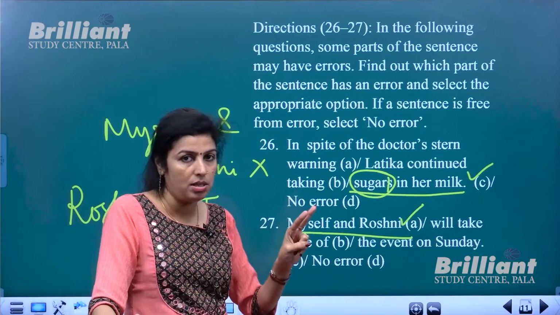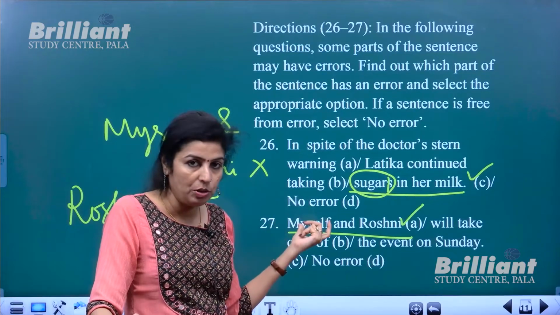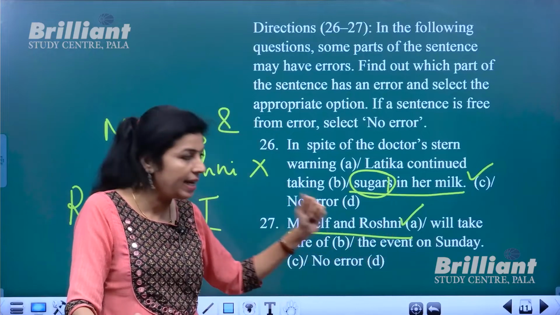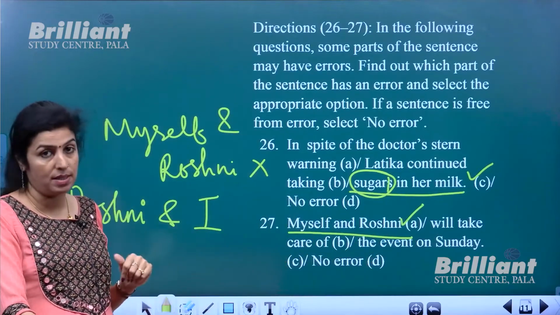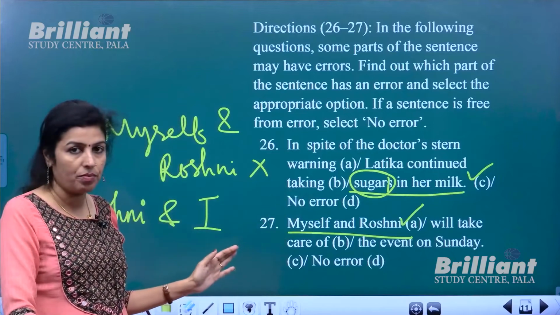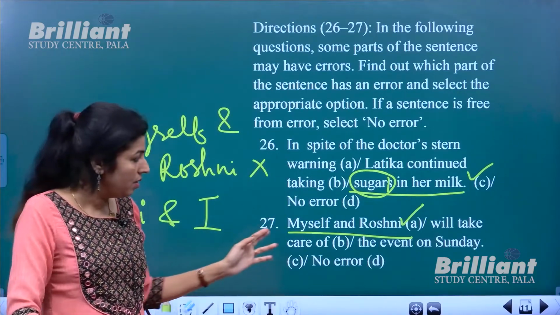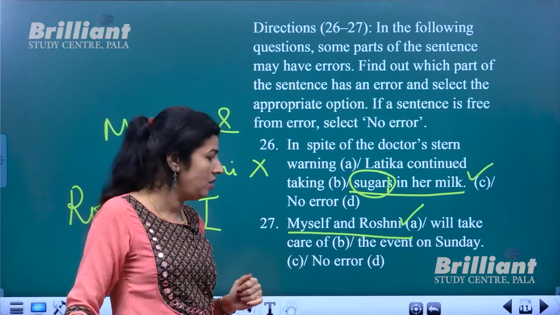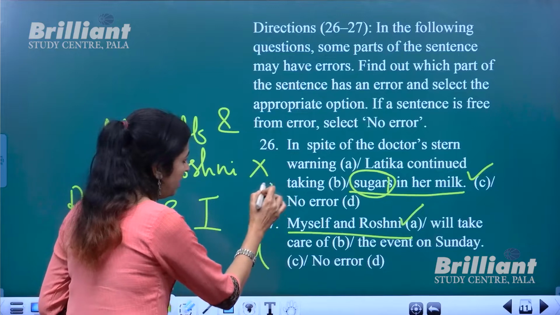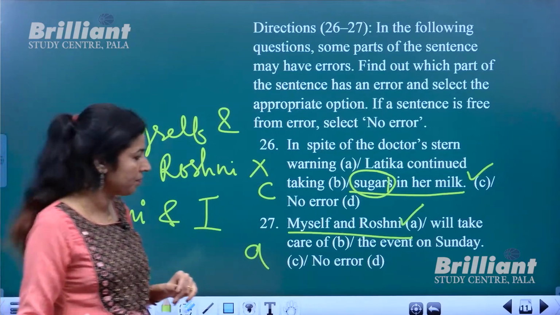So two things are to be taken care of. Myself shouldn't be used but I, and that is to be given after the second person's name, or third person's name, not second but third person's name. Okay. Roshni and I, Rajiv and I, will take care of the event on Sunday. It's option number A that has got error, and here C has got error. Alright.